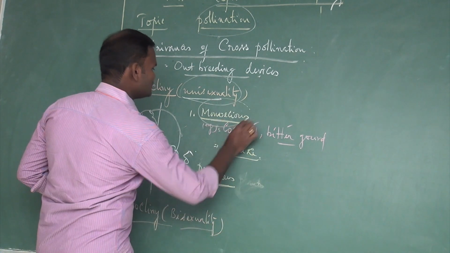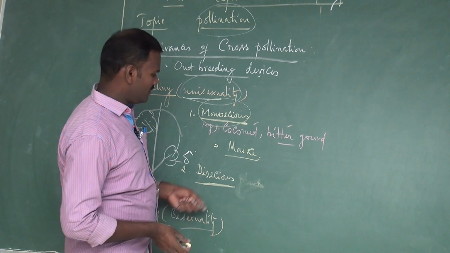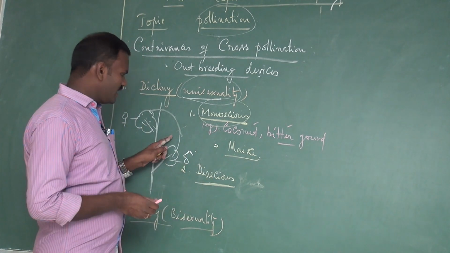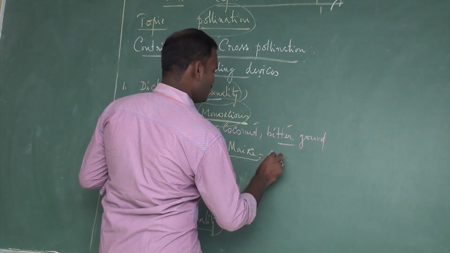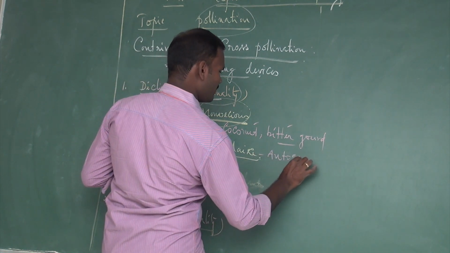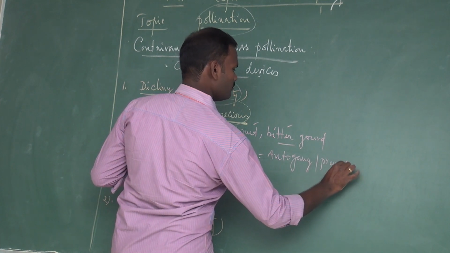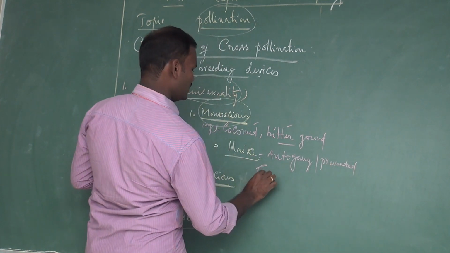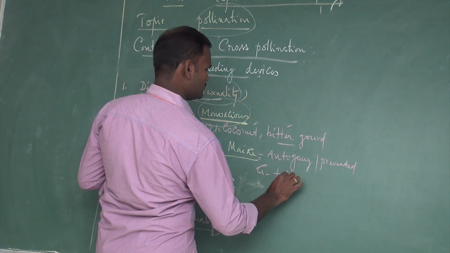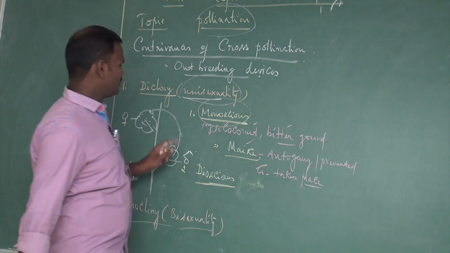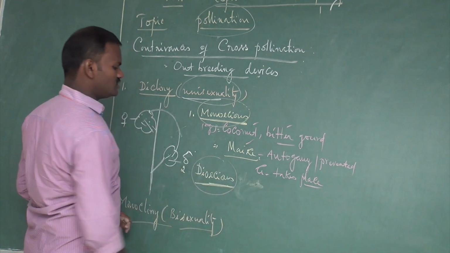In monoecious, again remember, for example in maize, self-pollination, I mean autogamy, is prevented, but geitonogamy takes place. It is monoecious. Then what is called dioecious plant?